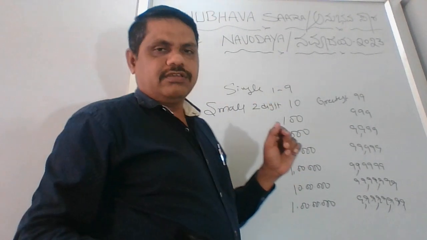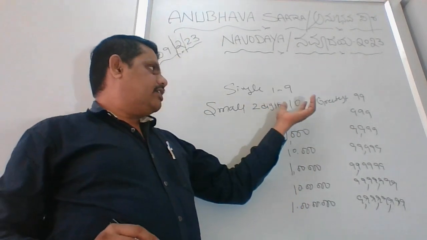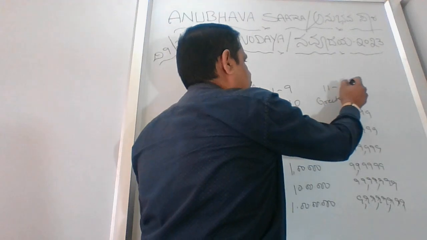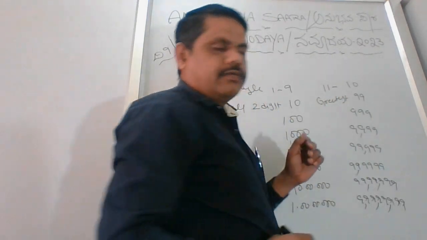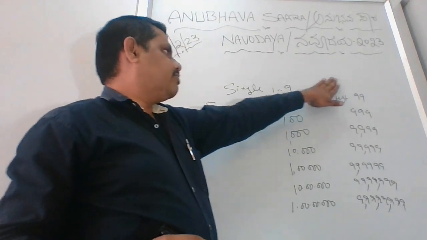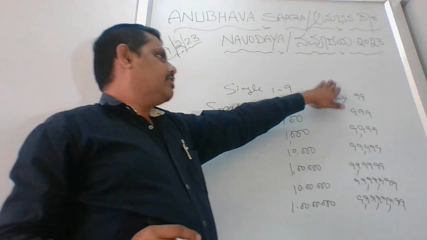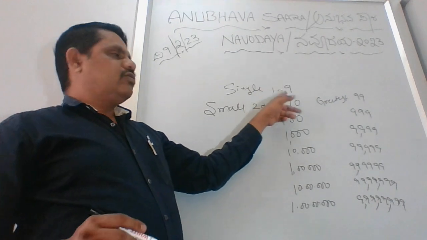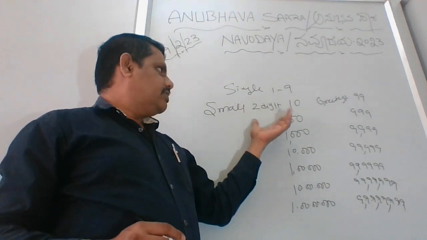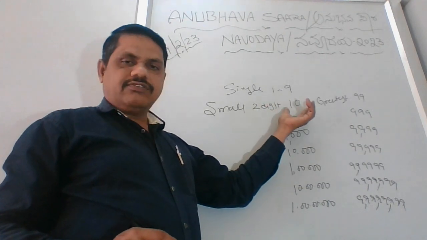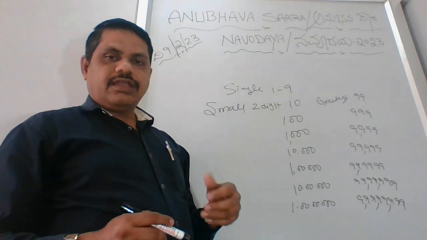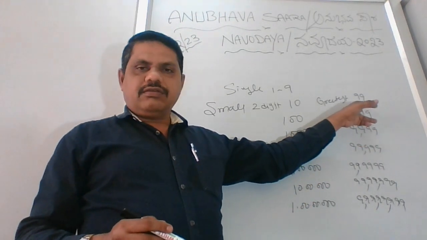So 1 to 9 is the single digit. If we start with double-digit numbers, the smallest double-digit number is 10, and if you start from 10, it goes till the end, which is 99.